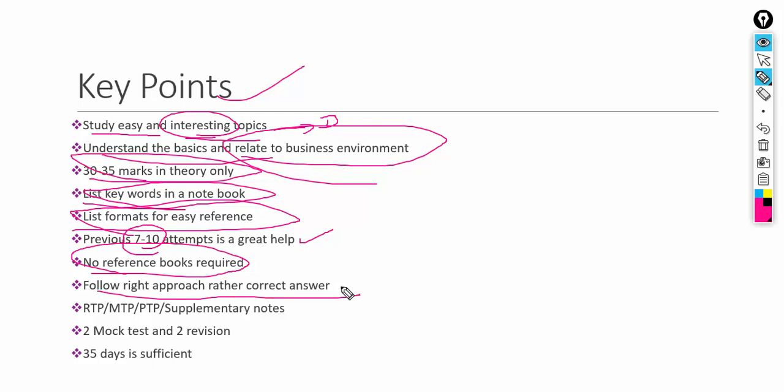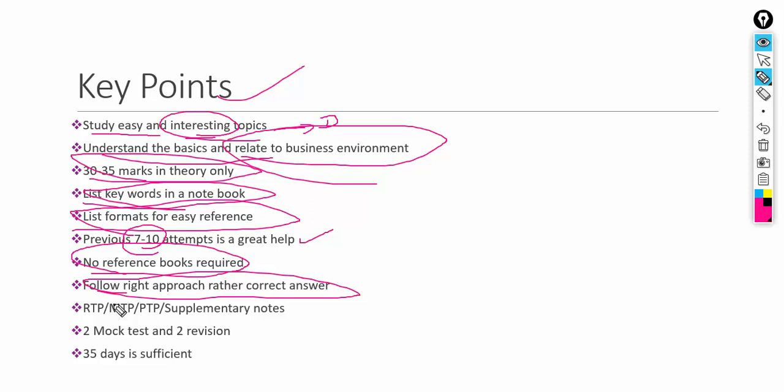Follow the right approach rather than the correct answer. People tend to try to match the final numbers and do all those adjustments. But remember, try to match the approach expected by the examiner. That matching should be done from your side. The answer doesn't matter whether it's right or wrong. If your approach is good, if I'm an examiner, for sure I'll give you quality marks.